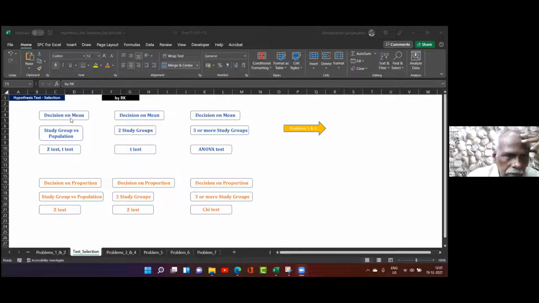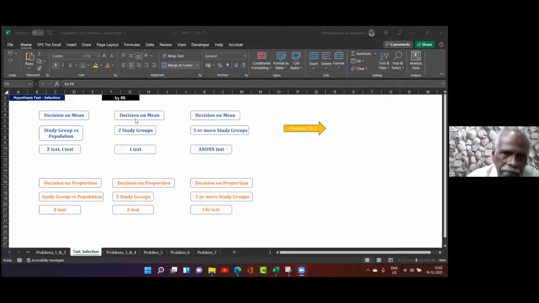Now, see, decision on mean. These are the tests we are going to do on average. One, we are going to compare a study group with the population. You know what a study group and a population are? I take a study group and check whether they belong to the same population. Clear? And then what test am I going to use? Z test or t-test?